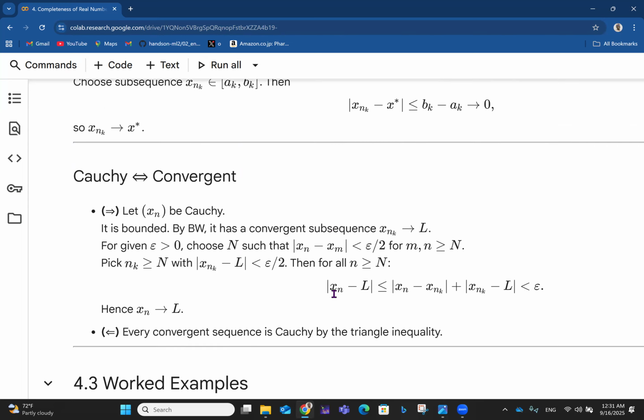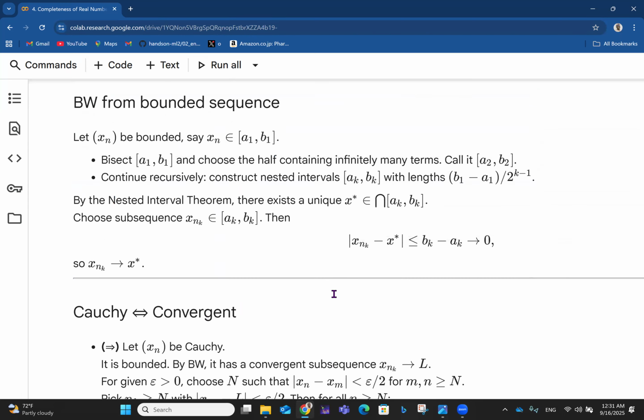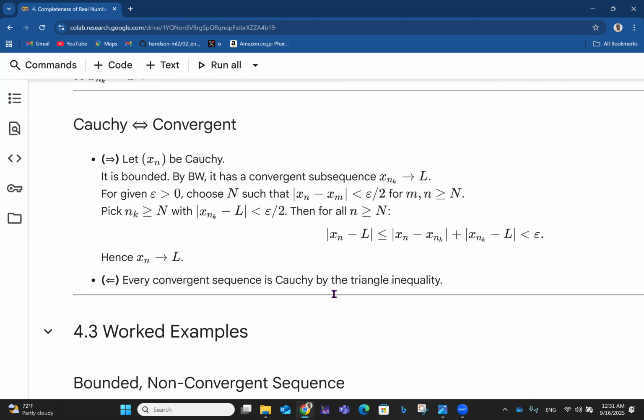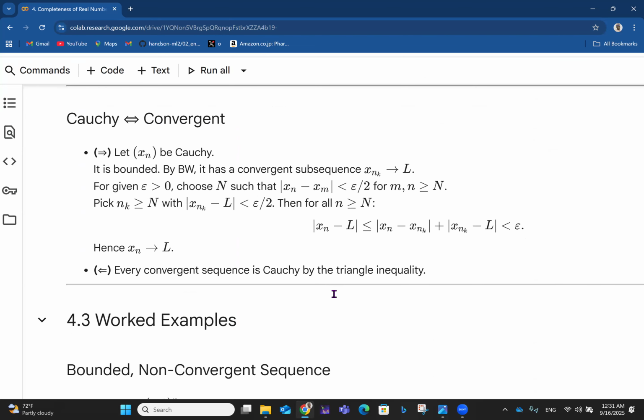So let's look at the forward and backward proof of how a Cauchy sequence is convergent and how a convergent sequence is Cauchy, right? Because we have to prove it two ways. So we want to prove that Cauchy implies convergent and that convergent implies Cauchy. So, let's look at how a Cauchy sequence is convergent. So let xn be Cauchy. So we're assuming that xn is Cauchy, right? Then because it is Cauchy, it is bounded.